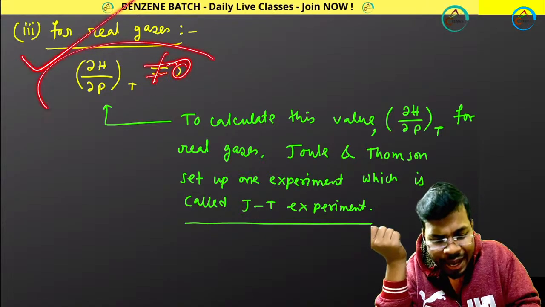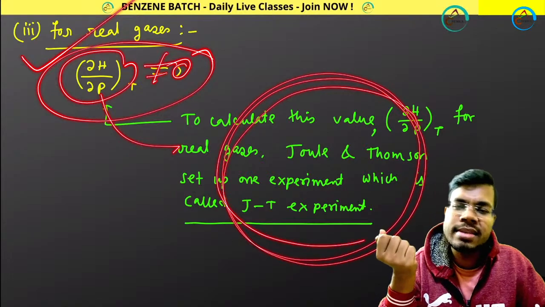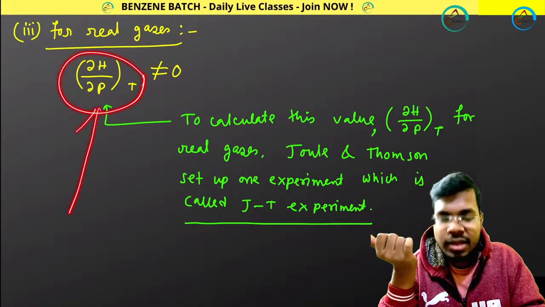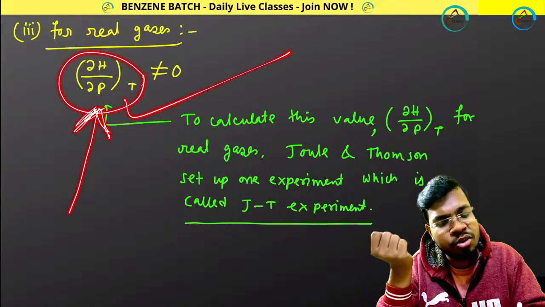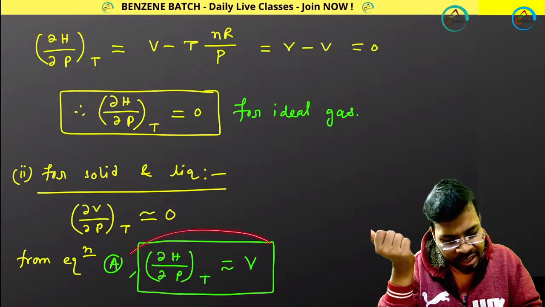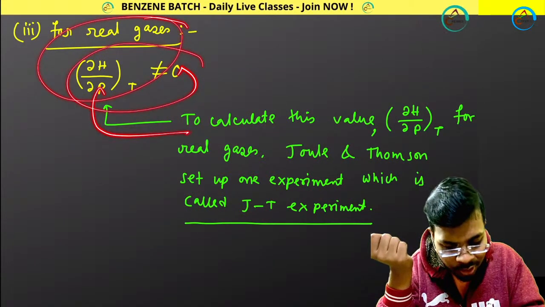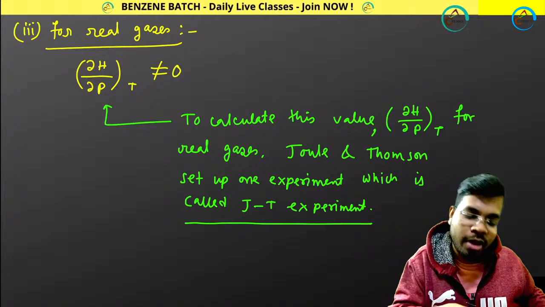So to calculate this value for real gas, generally the Joule-Thomson experiment is set up. We can easily say that for ideal gas this value becomes 0, but for real gas we cannot calculate this value directly.